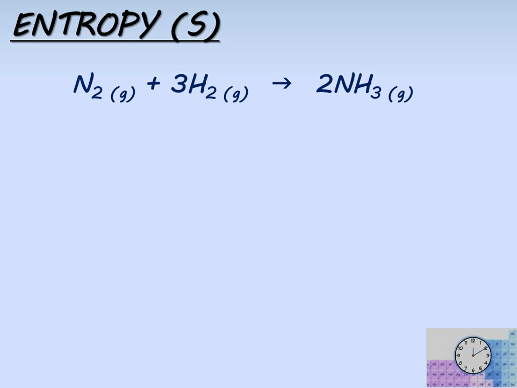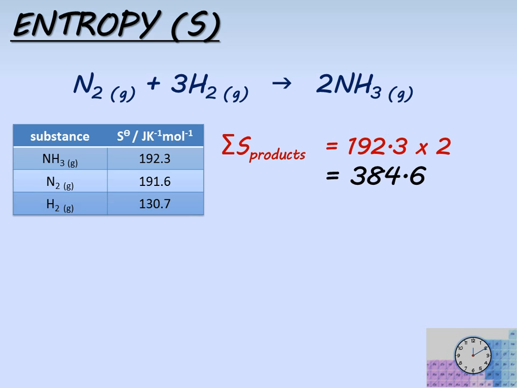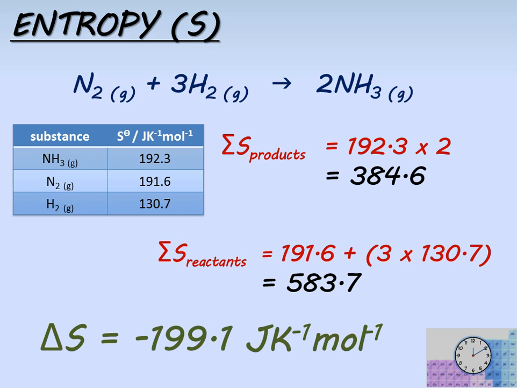And in our final case, the formation of ammonia gas. The only difference this time, we have only one product, but of course there's 2 moles of the product, so we have to take the total entropy as being 384.6, multiplying the entropy of 1 mole of ammonia by 2. Similarly, for the reactants, we have 1 mole of nitrogen, but 3 moles of hydrogen gas, so we have to multiply the entropy of hydrogen by 3. Putting it into the equation then, gives us an entropy change of minus 199.1 joules per Kelvin per mole.